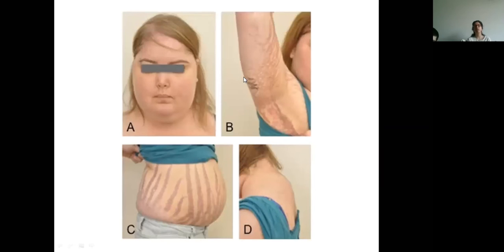This is pictures of a patient suffering from Cushing's disease. As you can see, the face is moon-like. Then purple stria present on the abdomen also and on the arms also. There is truncal obesity. As you can see, the abdomen is increased in size. Then the diagram shows buffalo hump. That is, there is excess of fat deposition on the back of the neck, which has resulted in the formation of a buffalo hump.